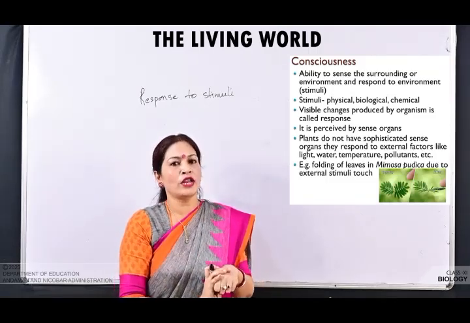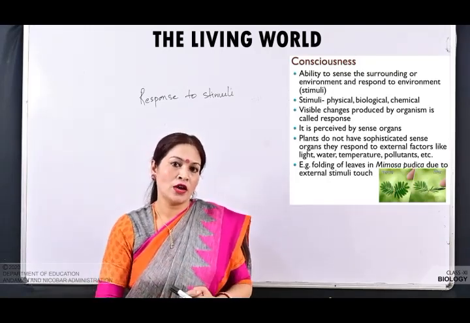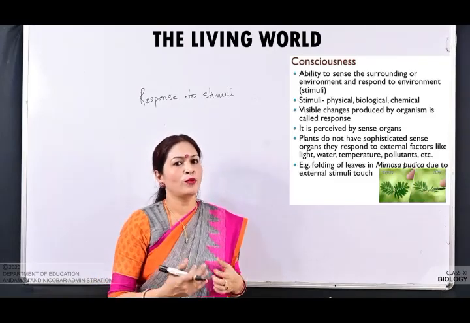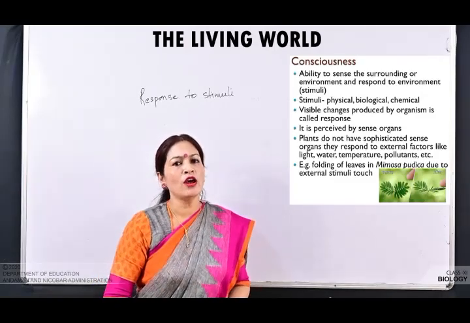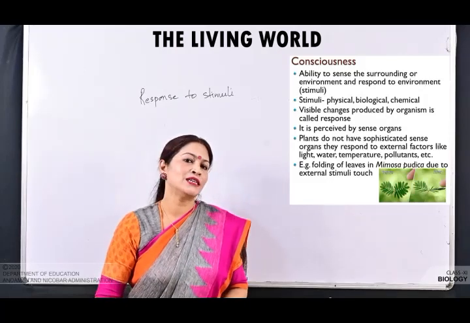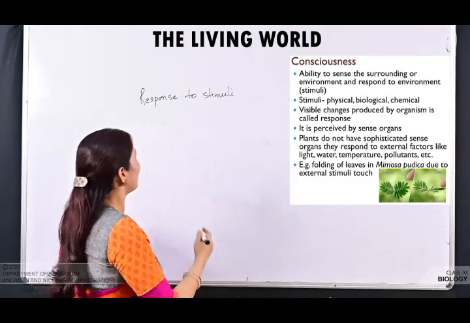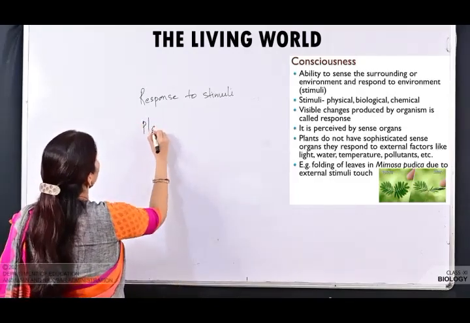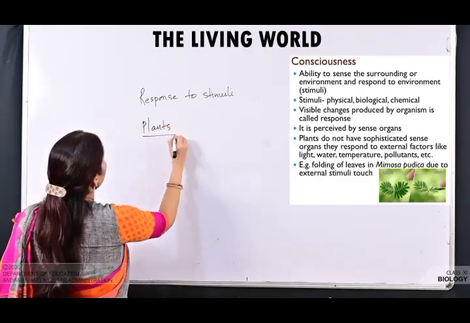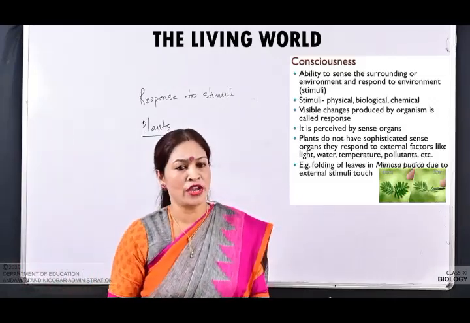So every living organism, they sense their surrounding, they are aware of their surrounding. The living organism, the higher group, or for example the human beings and all, we sense the surrounding by our sense organs. हम कैसे करके sense करते हैं? Sense organs से sense करते हैं. But the plants जो है, plants they do not have sophisticated sense organ. Plants में sense organs नहीं होते हैं sophisticated. They do not have sophisticated sense organs.